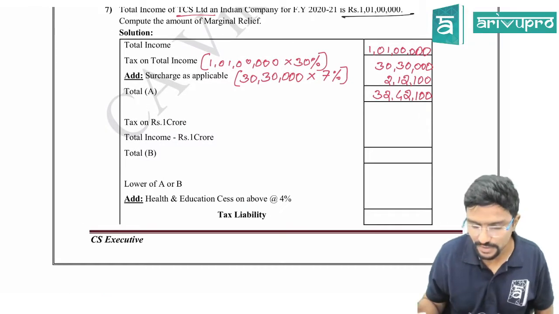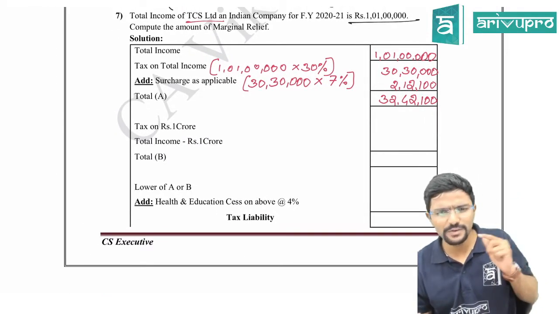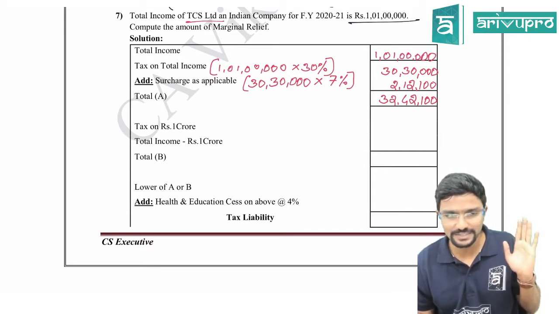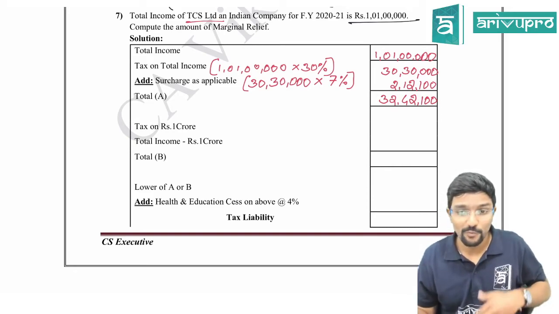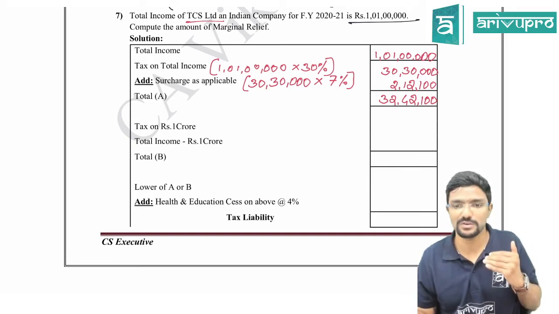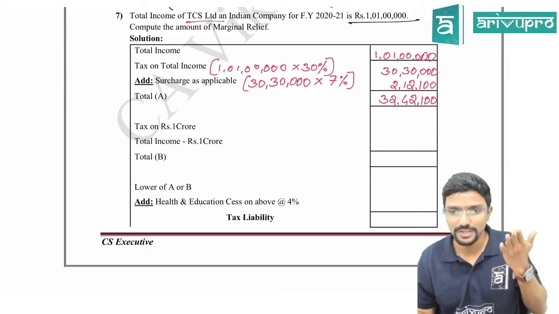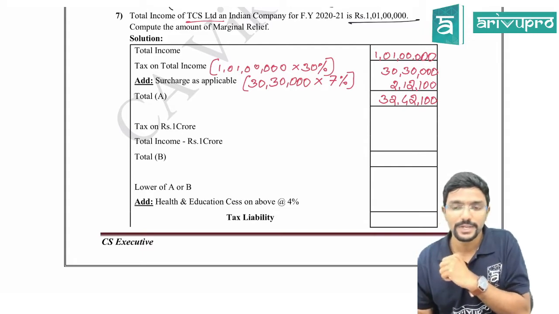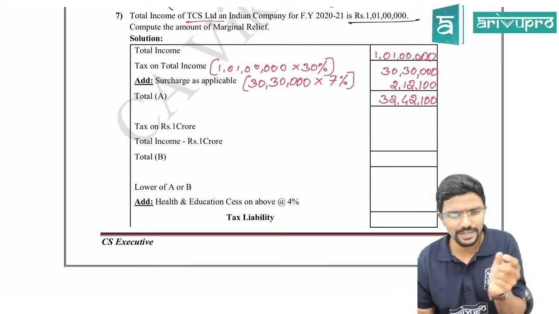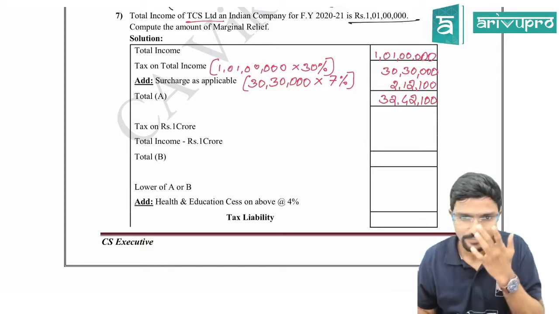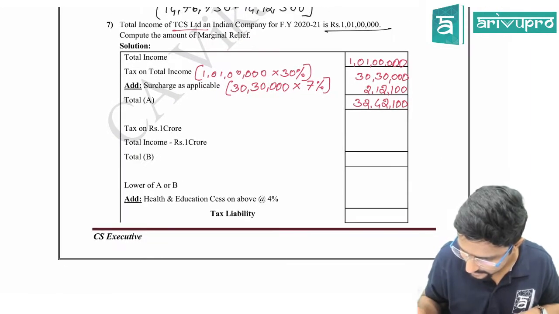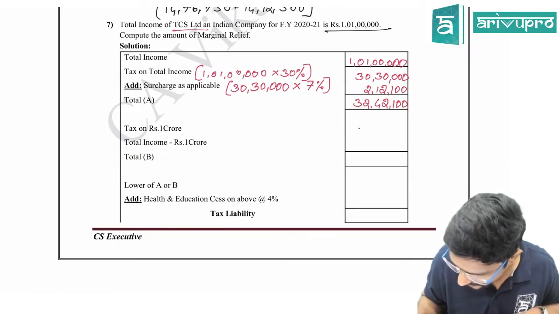Guys, please pay attention here. Tax on 1 crore. Sir, why are you taking 1 crore here? In the last problem, you took 50 lakhs. This is not fixed, guys. Why am I taking 1 crore here? Because 1 crore is the limit you have crossed. You have to take that. In the previous question, the assessee had crossed the 50 lakh limit, so I took that. If the assessee has crossed the 10 crore limit, then I will take 10 crore accordingly. Tax on 1 crore will straight away be 30 lakh. I can take it. Sir, how